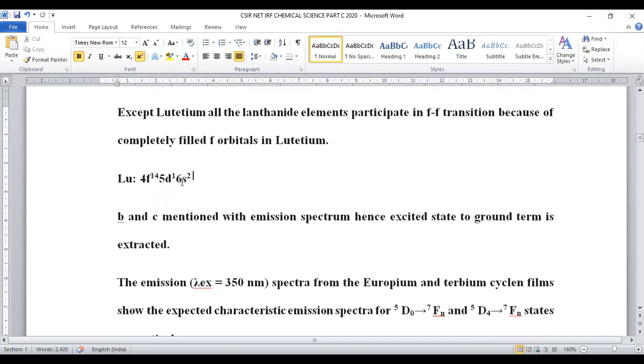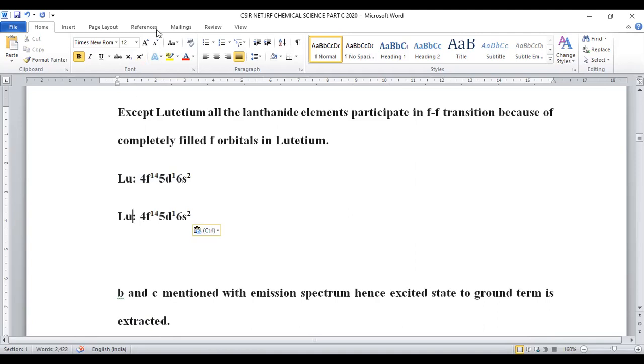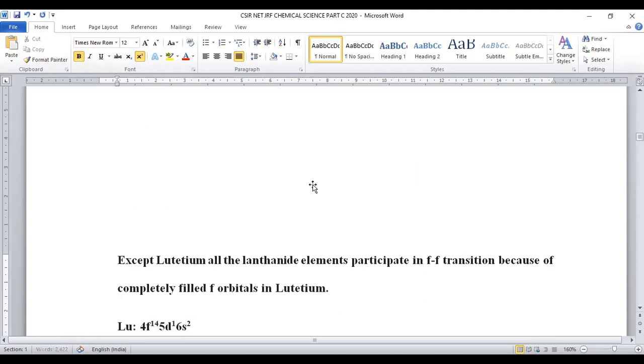Let us write the lutetium +3 state also. It can be clearly understood if we write it like this. In lutetium +3, 14 electrons are present in the F orbital, so excitation and transition may not be possible.